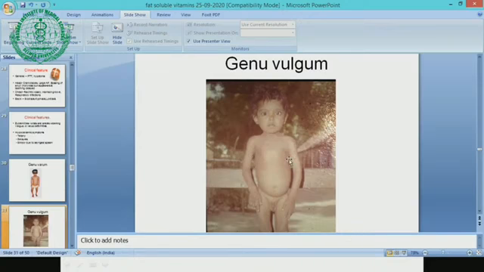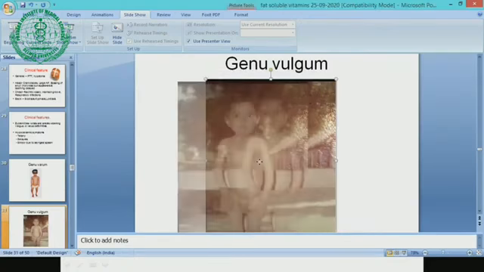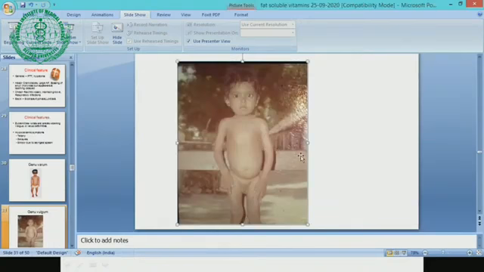The scorbutic rosary occurs in vitamin C deficiency, which is also called scurvy. Also you can see this protuberant abdomen, and sometimes there will be an umbilical hernia also. You can see the wrist joints are widened, and there is splaying of the bones. Because of the widening of the bone, the size of the wrist joint is increased.